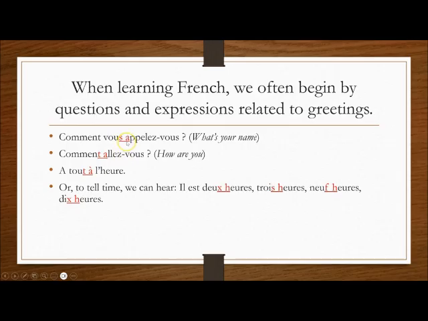But when combined with the following vowel, either they are pronounced or they change pronunciation. So for example here, this vous, this S is silent normally, but combined with the A, it becomes vous appelez-vous. Same thing in this case, comment allez-vous? À tout à l'heure, 2 heures, 3 heures. In this case, this F, when combined with the letter E, because the H is silent, it transforms into a V sound. So 9 heures instead of 9 heures. Oui? And same thing in this case, 10 becomes 10 heures. So the sound changes.